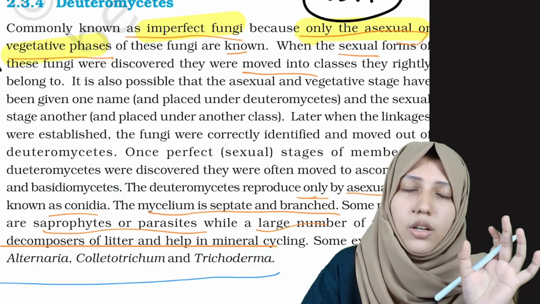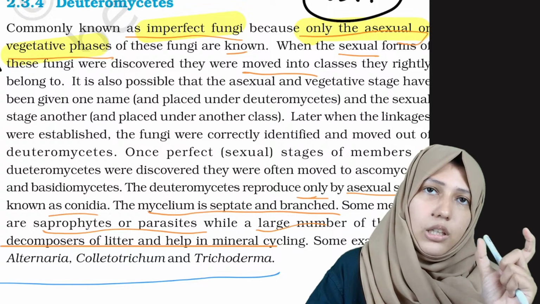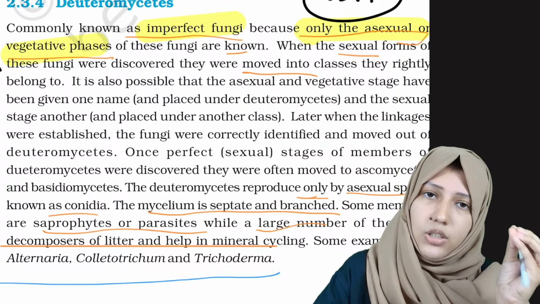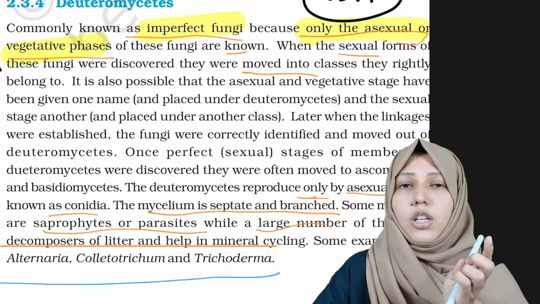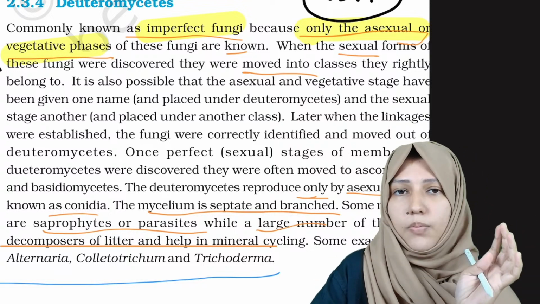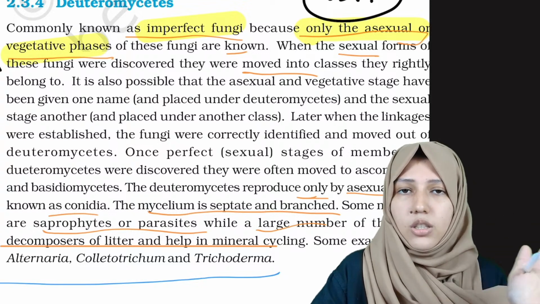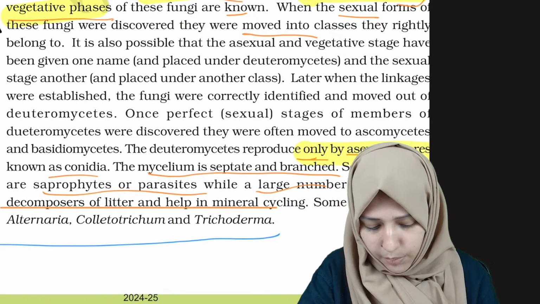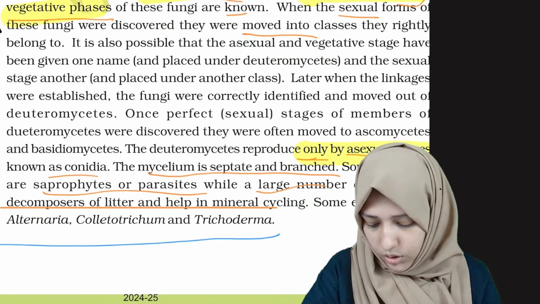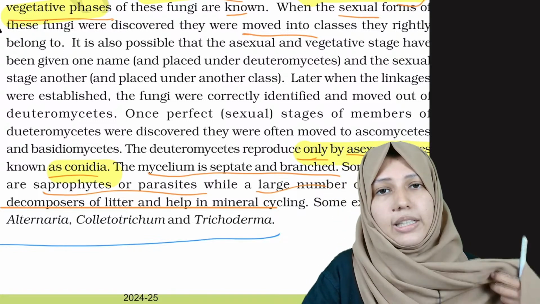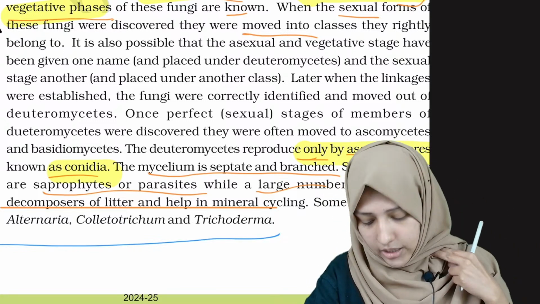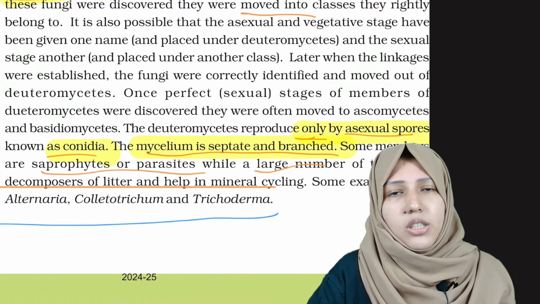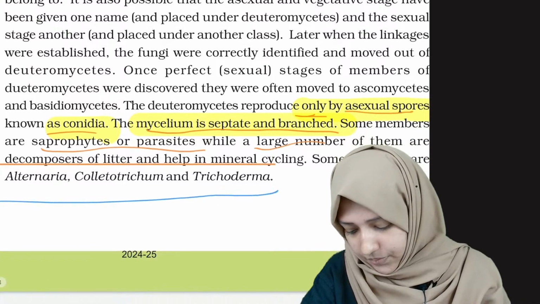If the sexual phase becomes known, it will be transferred into other groups like Phycomycetes, Ascomycetes, Basidiomycetes. So only the asexual phase is known for the deuteromycetes. They reproduce by asexual spores, and their asexual spore is known as conidia. Mycelium is septate and branched.